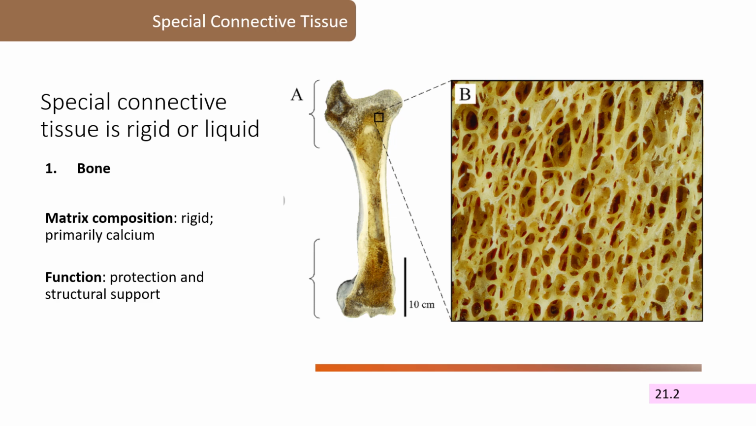Now we're going to move into the special connective tissues. You might not think of bone as a living tissue, but it is actually a very specialized type of connective tissue. Again, its matrix is made up of calcium, which makes it very rigid, giving us a strong structure to support and protect our bodies, and places for muscles to attach so we can move.